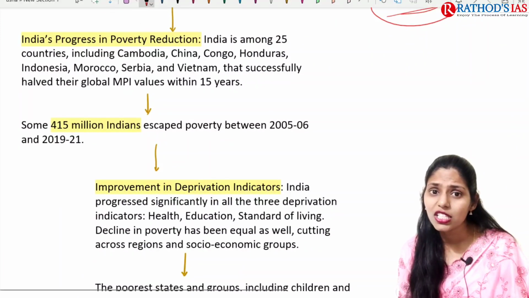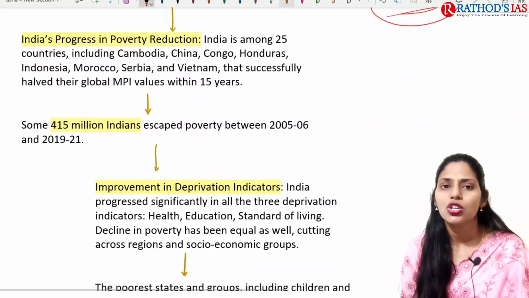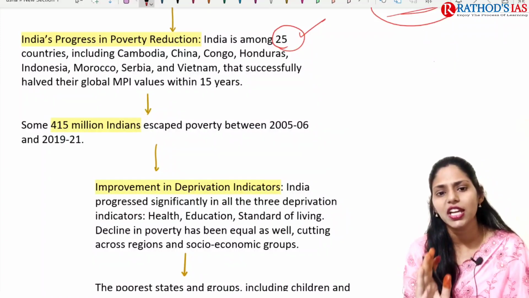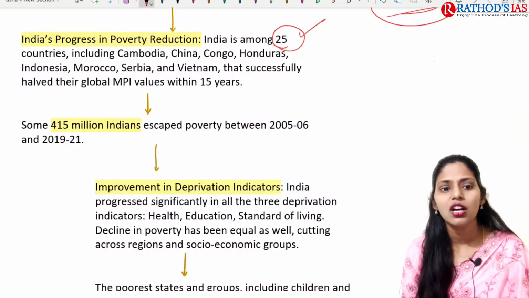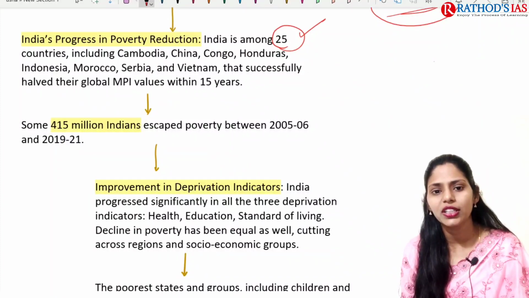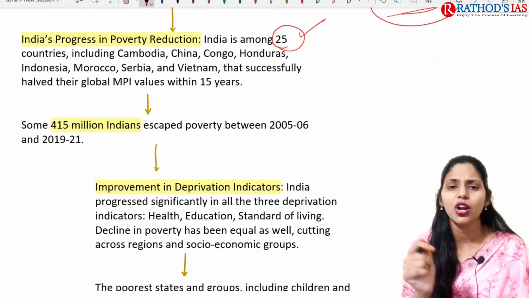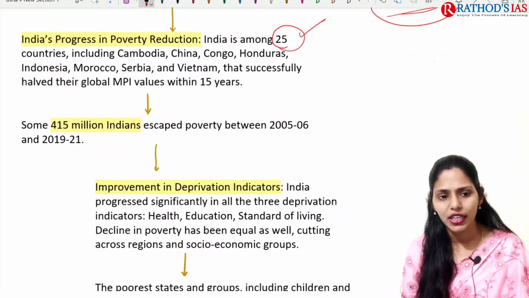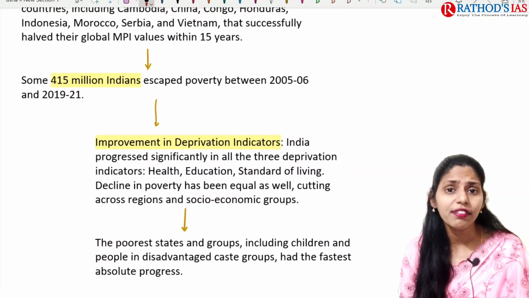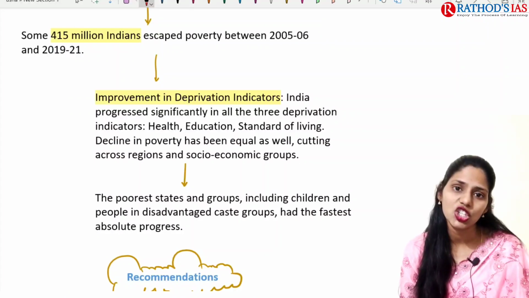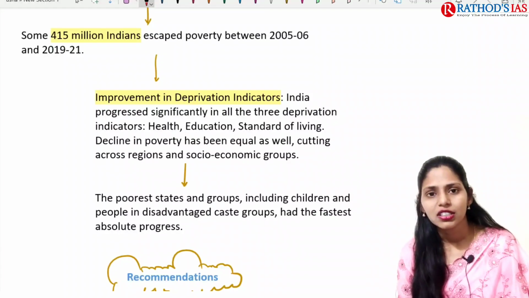If you're talking about India's progress in poverty reduction, India is among 25 countries, like Cambodia, China, Congo, Honduras, Indonesia, Morocco, Serbia, Vietnam, that have successfully halved their global MPI values. In those countries, India is also one which tried a lot to decrease multidimensional poverty. Around 415 million Indians escaped poverty from 2005-06 till 2020. This is a great achievement, and a success of the government.